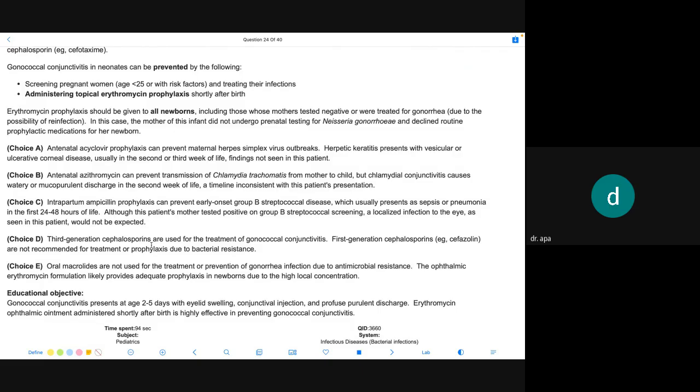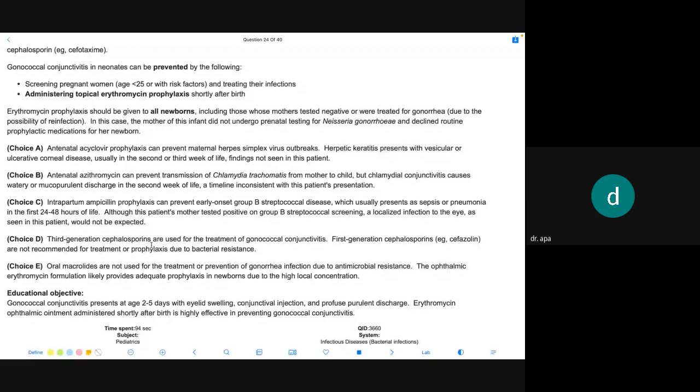Choice C, intrapartum ampicillin prophylaxis can prevent early onset group B streptococcal disease, which usually presents as sepsis or pneumonia in the first 24 to 48 hours of life. Although this patient's mother tested positive on group B streptococcal screening, a localized infection to the eye as seen in this patient would not be expected. Intrapartum ampicillin prophylaxis for group B streptococcal disease.